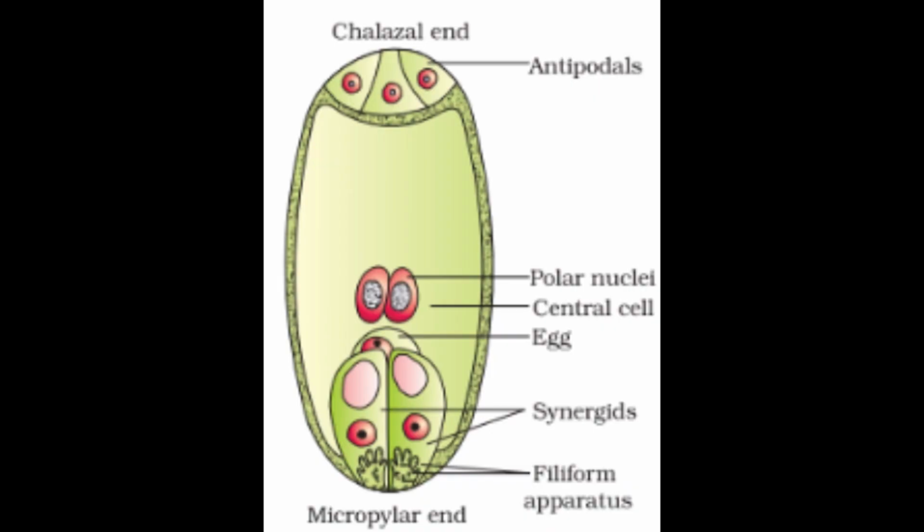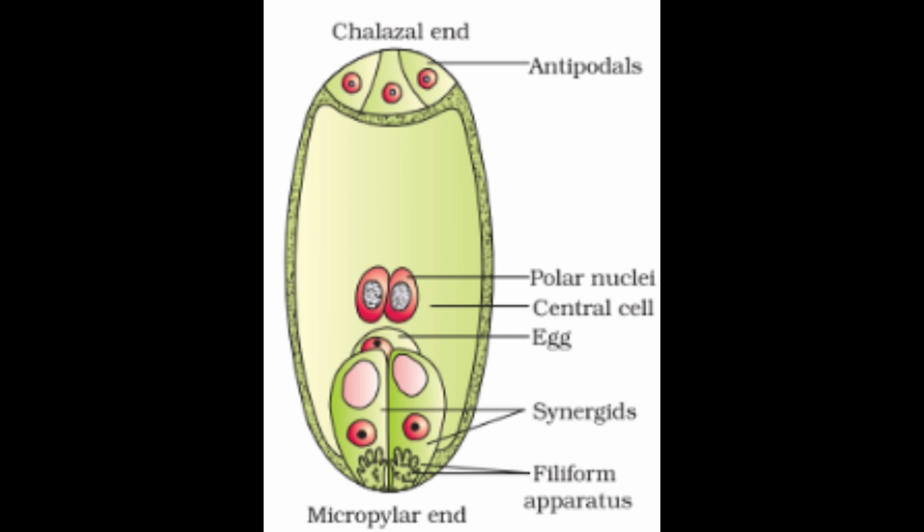And the synergid cells have some specialized structures for helping the male gamete to enter into these cells. This specialized region in the synergid cells at the micropylar end is called the filiform apparatus.